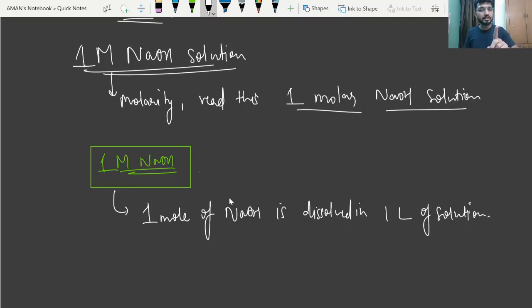So you can also understand this clearly by its unit. You can also write this capital M as molar, so it will be equal to mole per liter. You can also write, beta, M is equal to mole per liter, that is 1 mole per liter, right? So you can clearly understand from this what it means: 1 mole of NaOH is present in 1 liter of the solution.